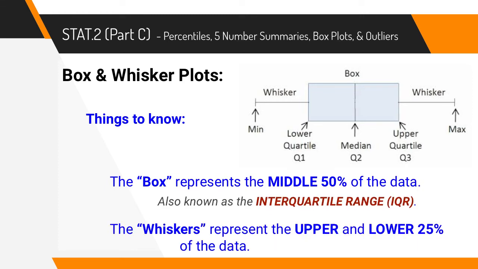Another thing for you to know about the data is that the whiskers represent the upper and the lower 25th percent of the data. So the box is representing the middle 50% of the data, and then the whiskers are representing the upper and the lower 25th percent of the data.